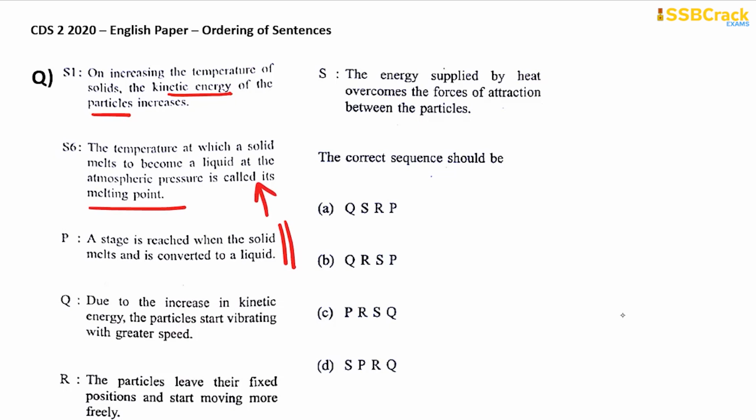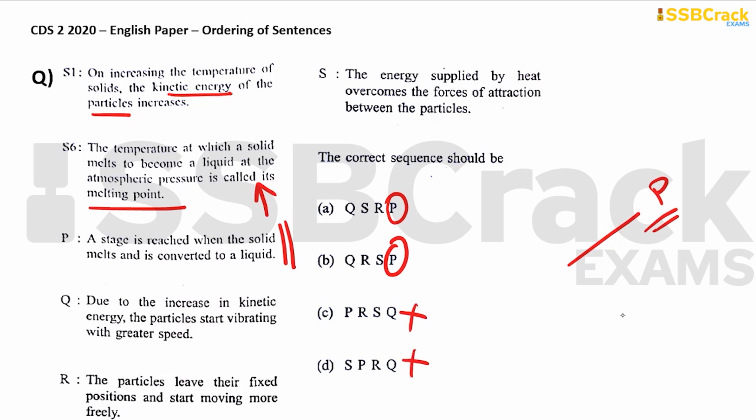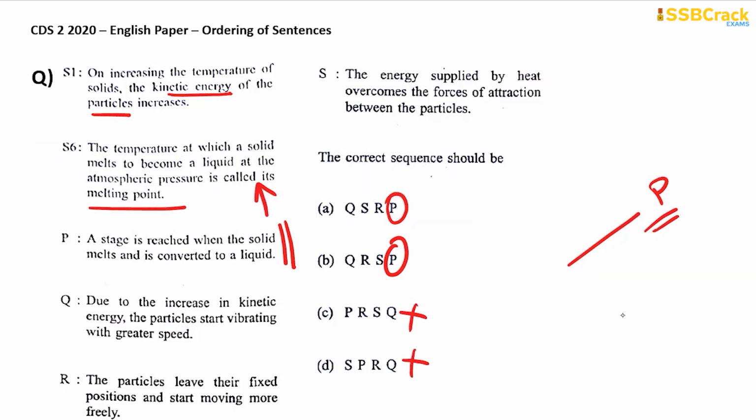So P will be there at the very end of the sentence, right? And it is there in both A and B, not in C or D. So we can cross C and D and we can concentrate on A and B. So this is final, that P will be there at the very end of the sequence. Let's find out the others. If you look into the options, Q is there in both the options. So obviously Q will be there at the very beginning of it. So this you have got from the options itself.